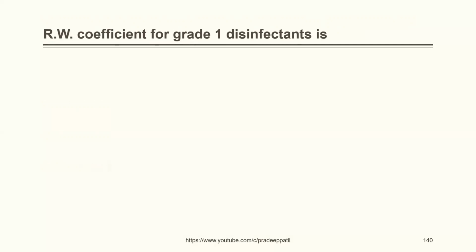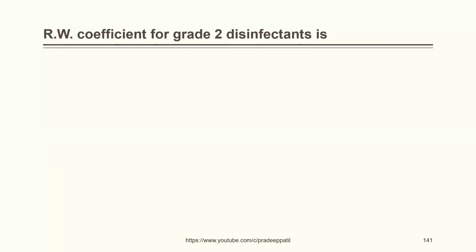RW coefficient, that is Rideal-Walker coefficient, for grade 1 disinfectant is 10, 5, 18, 28. The correct answer is 18. Rideal-Walker coefficient for grade 1 disinfectant is 18. Rideal-Walker or RW coefficient for grade 2 disinfectant is 10, 5, 18, 28. The correct answer is 10. RW coefficient for grade 3 disinfectants is 10, 5, 18, 28. The correct answer is 5.